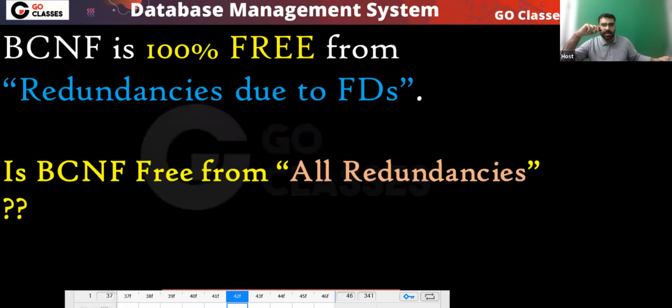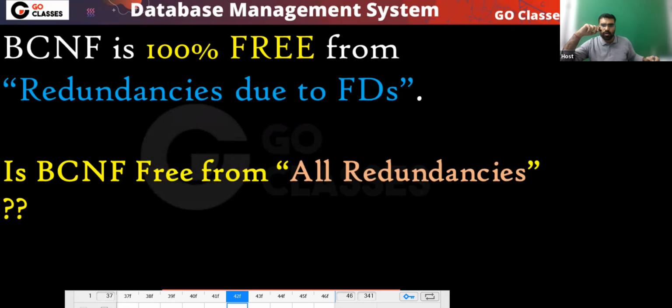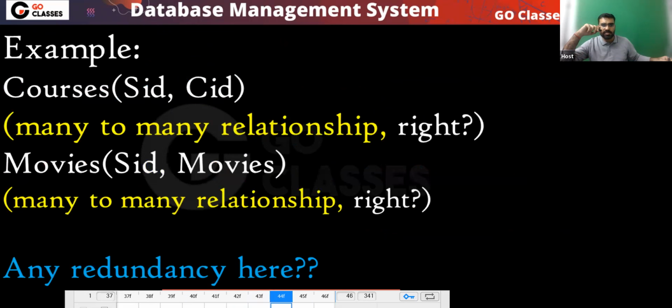Now let's see, is BCNF free from all the redundancy? Let's see an example. Consider this example. Let's assume there are two tables. I am giving you two tables. One table is courses. Which student has taken which course?